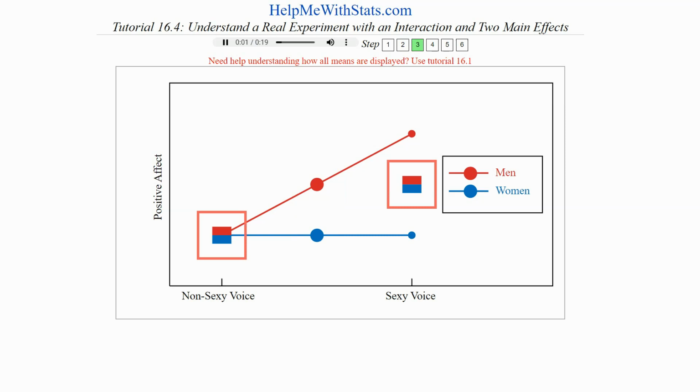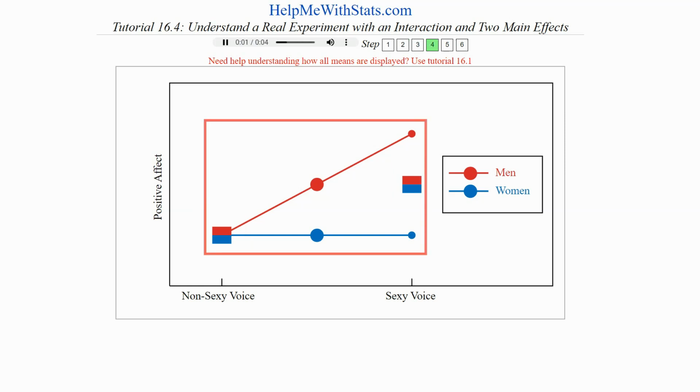Overall, the positive affect for the sexy voice, indicated by the blue/red square on the right, was higher than the mean of the non-sexy voice, indicated by the blue/red square on the left. In other words, when both genders were combined, people liked the sexy voice more than the non-sexy voice.